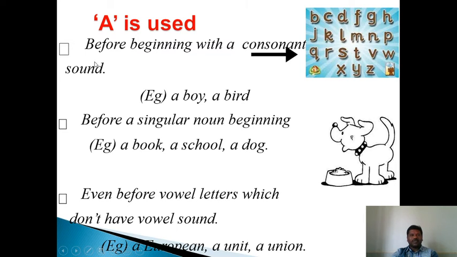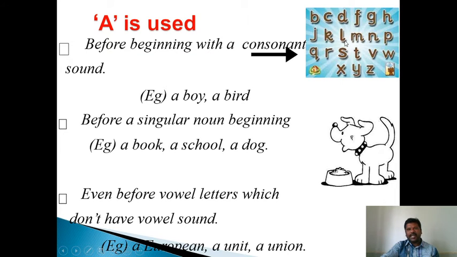Before words beginning with a consonant sound. The first usage: a is used before words beginning with consonantal sounds, like a boy, a board. See, boy begins with B, which is a consonant; board, B is a consonant. We have altogether 26 letters.